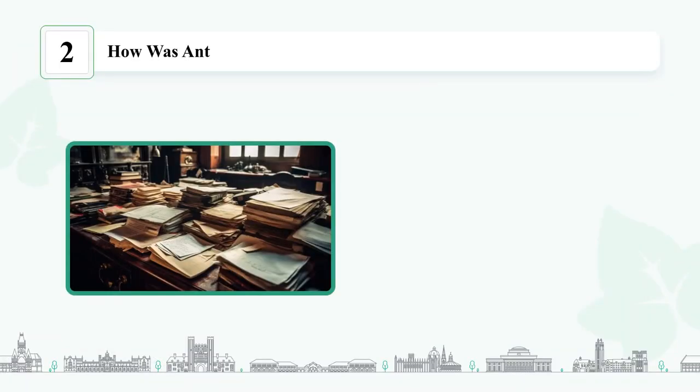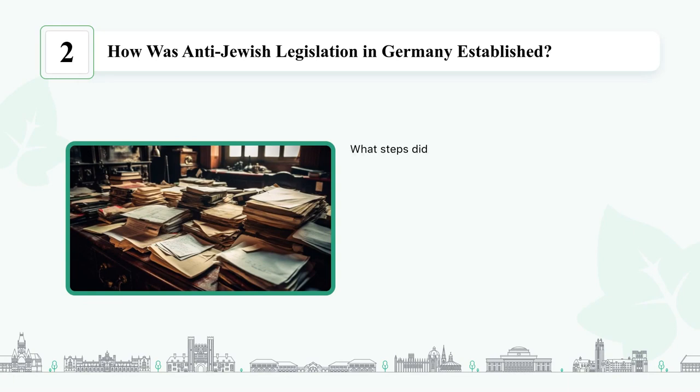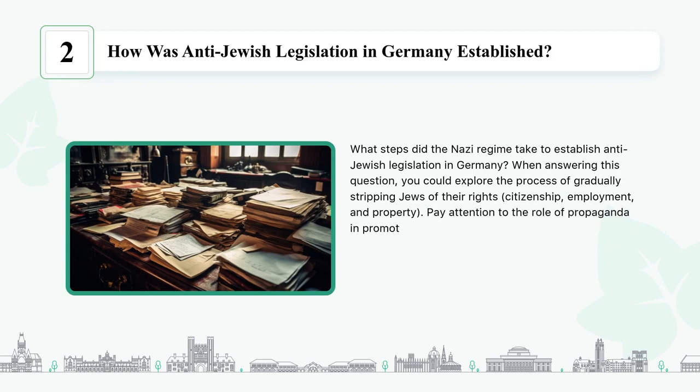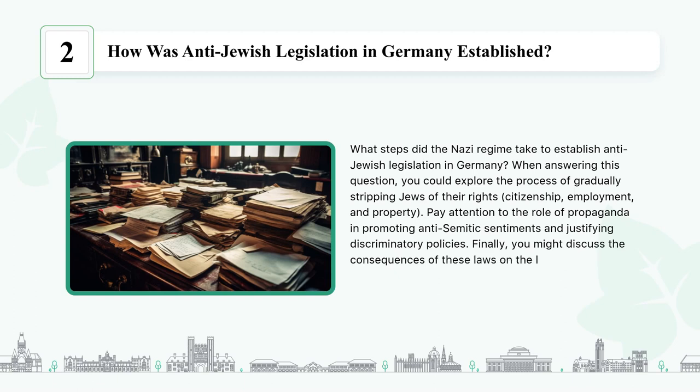How was anti-Jewish legislation in Germany established? What steps did the Nazi regime take to establish anti-Jewish legislation in Germany? When answering this question, you could explore the process of gradually stripping Jews of their rights, citizenship, employment, and property. Pay attention to the role of propaganda in promoting anti-Semitic sentiments and justifying discriminatory policies. Finally, you might discuss the consequences of these laws on the lives of Jewish communities.